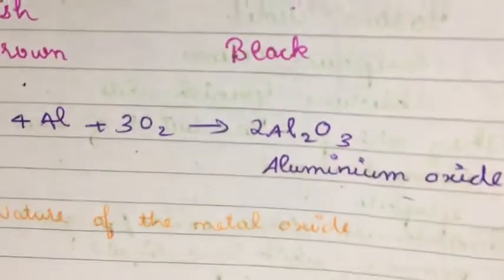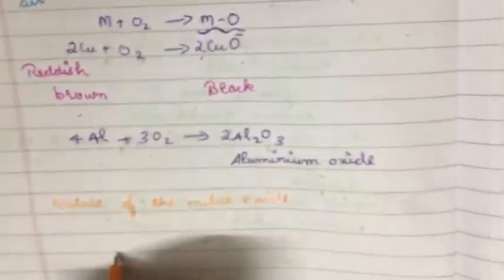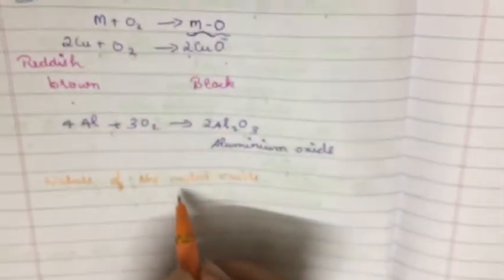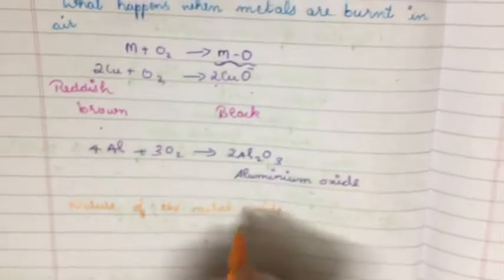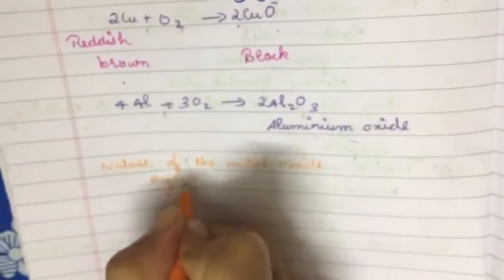Yeah, comment it in the comment section. So the nature of this metal oxide, what will it be? Let us see the nature by dipping the red litmus paper in the aqueous solution of metal oxide. So how is this metal oxide aqueous solution formed? MgO is our metal oxide, one of the examples for metal oxide. The metal is magnesium and this is oxygen.